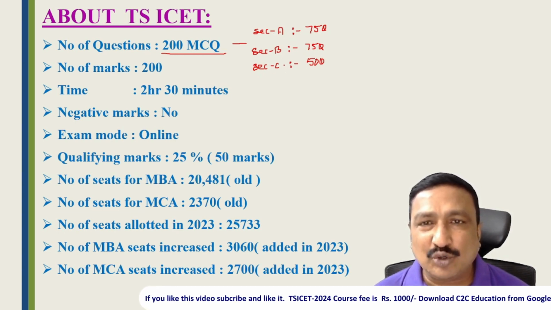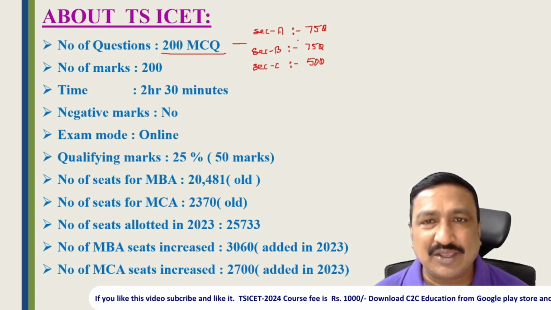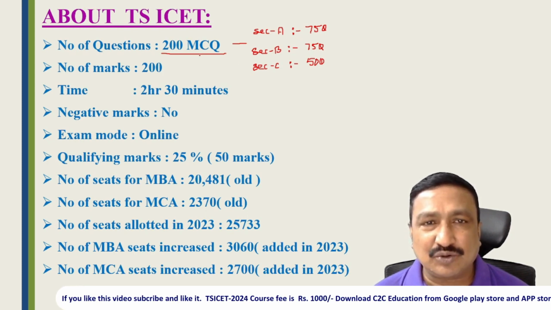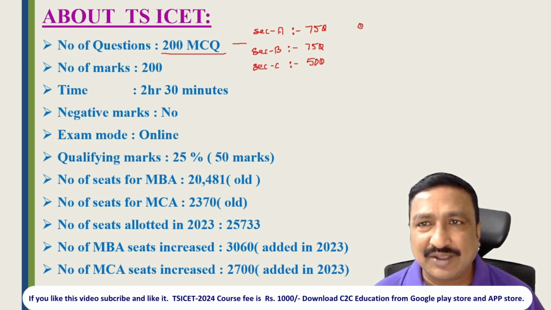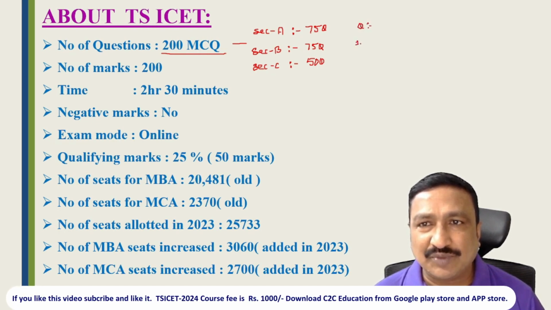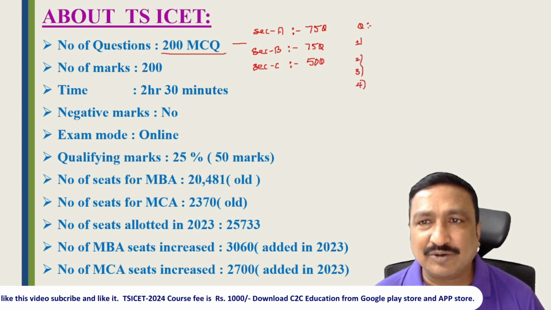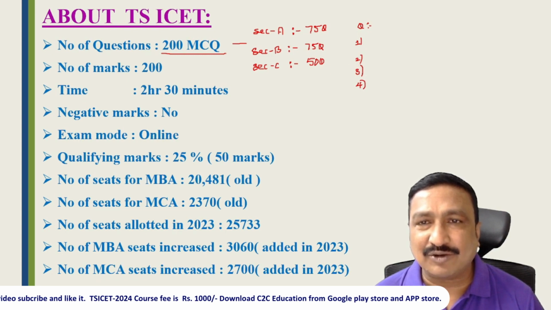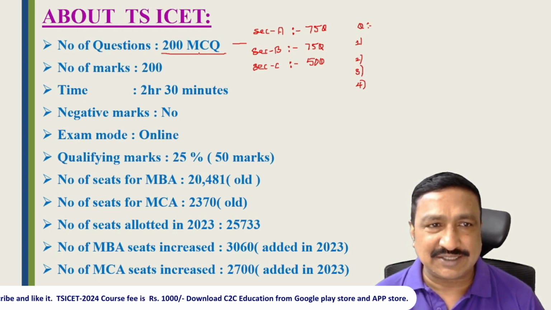There is no time limit for each section, so you can take section B, section C or section A first, and write it. All are multiple choice questions, which means each question contains 4 options: choice 1, choice 2, choice 3 and choice 4. We have to choose the correct answer, click it and save, and move to the next question. So this is the question pattern of TS ICET.